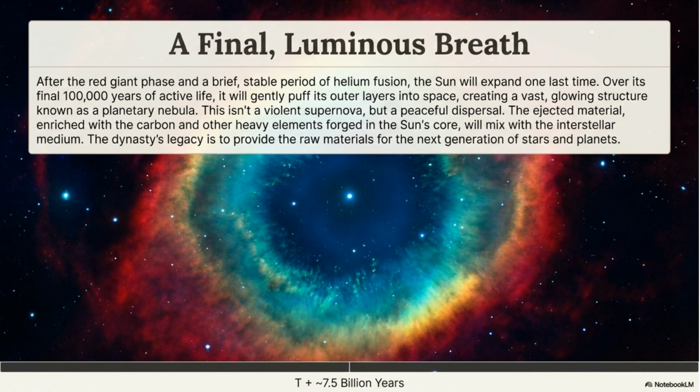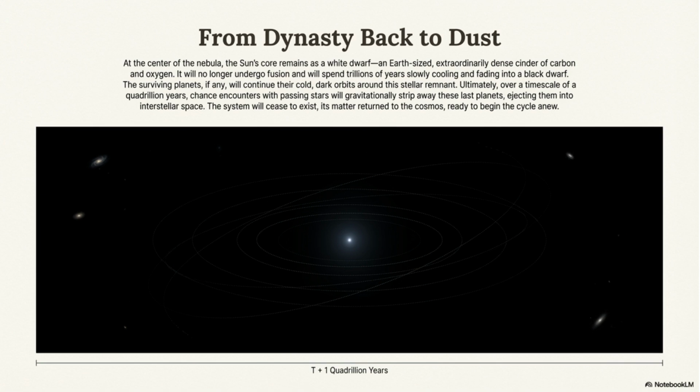After the red giant phase, the Sun will expand one last time, gently puffing off its outer layers to create a planetary nebula. This peaceful dispersal enriches the interstellar medium with heavier elements, providing raw materials for the next generation of stars and planets. At the center of the nebula, the Sun's core will remain as an Earth-sized white dwarf, eventually cooling and fading into a black dwarf.